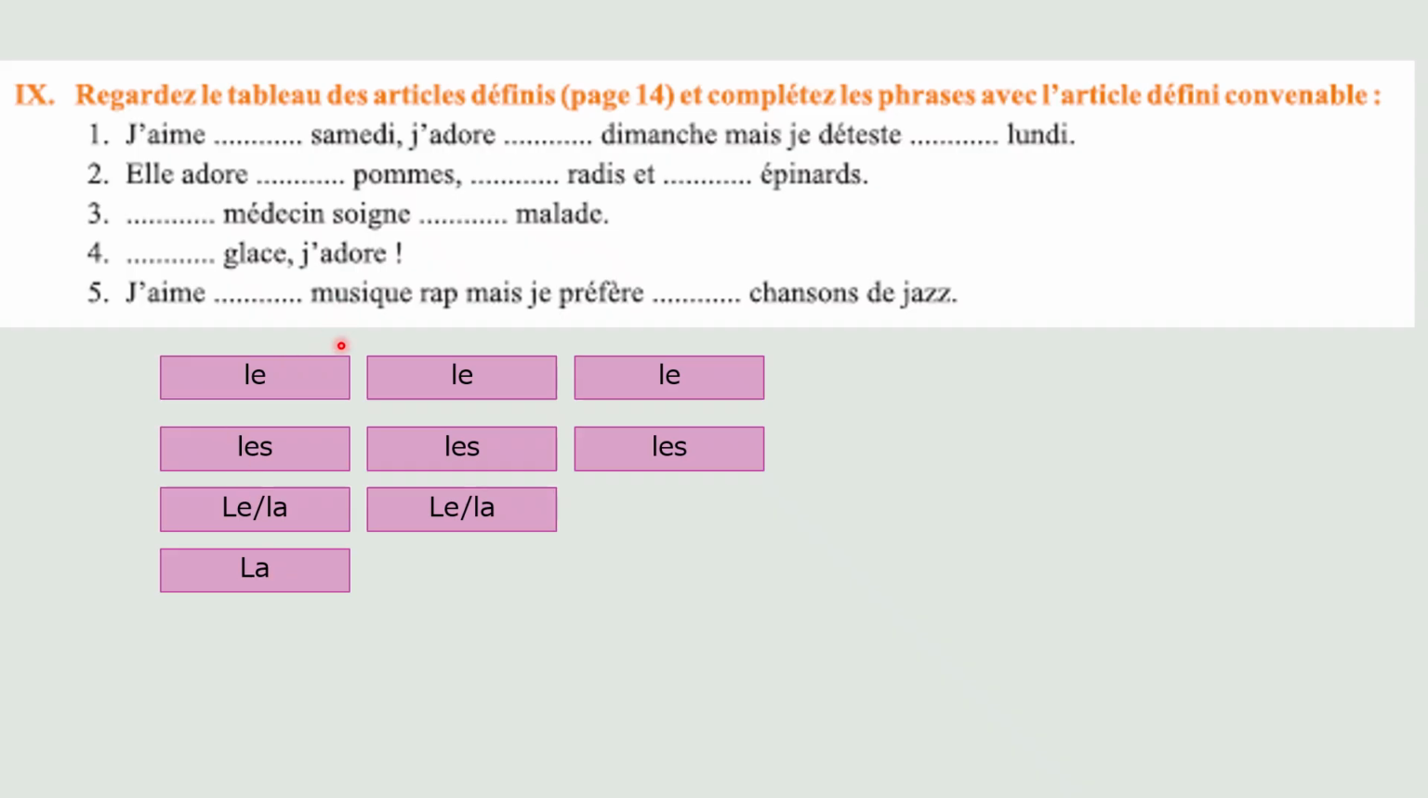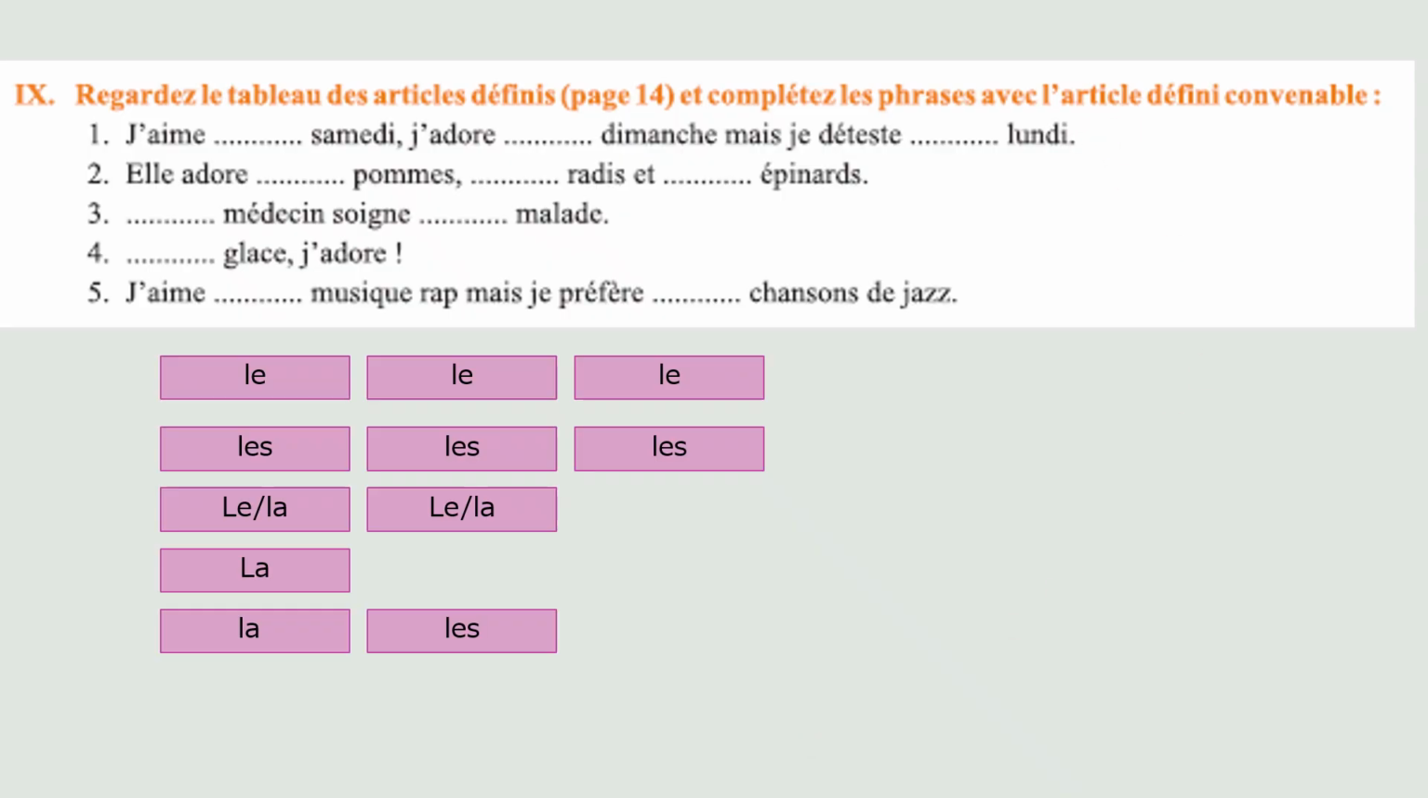Next one, musique. Any word that ends in QUE is feminine. So la. Mais je préfère les chansons. Chansons means songs. There's an S there. It is plural, jazz songs. D'accord? So if we tell you clearly, use remplissez avec l'article défini, no problem.